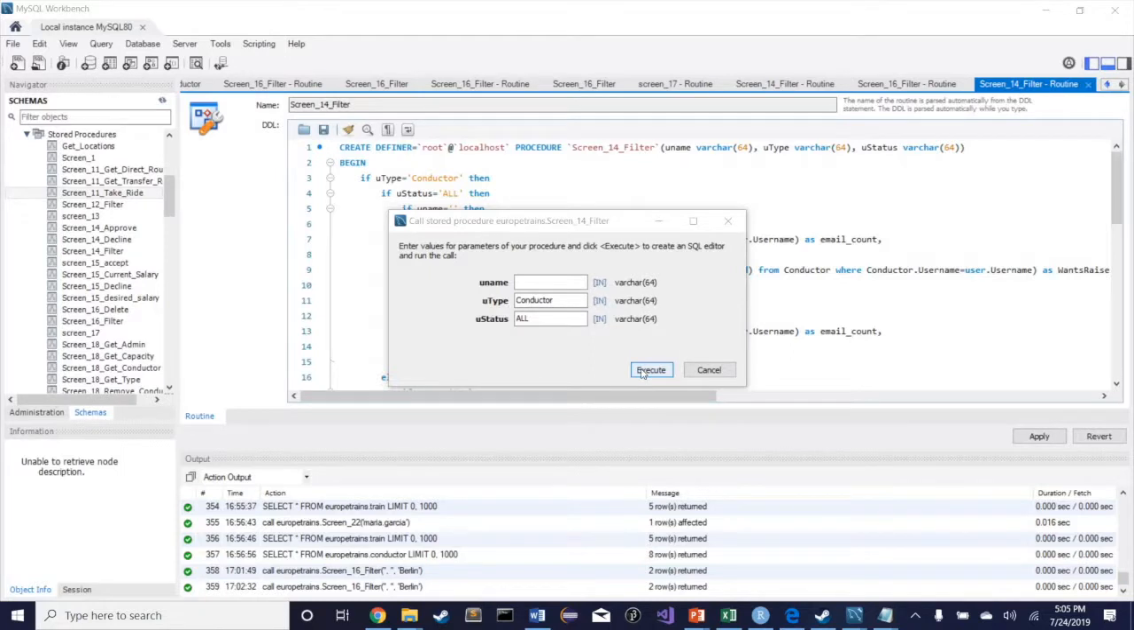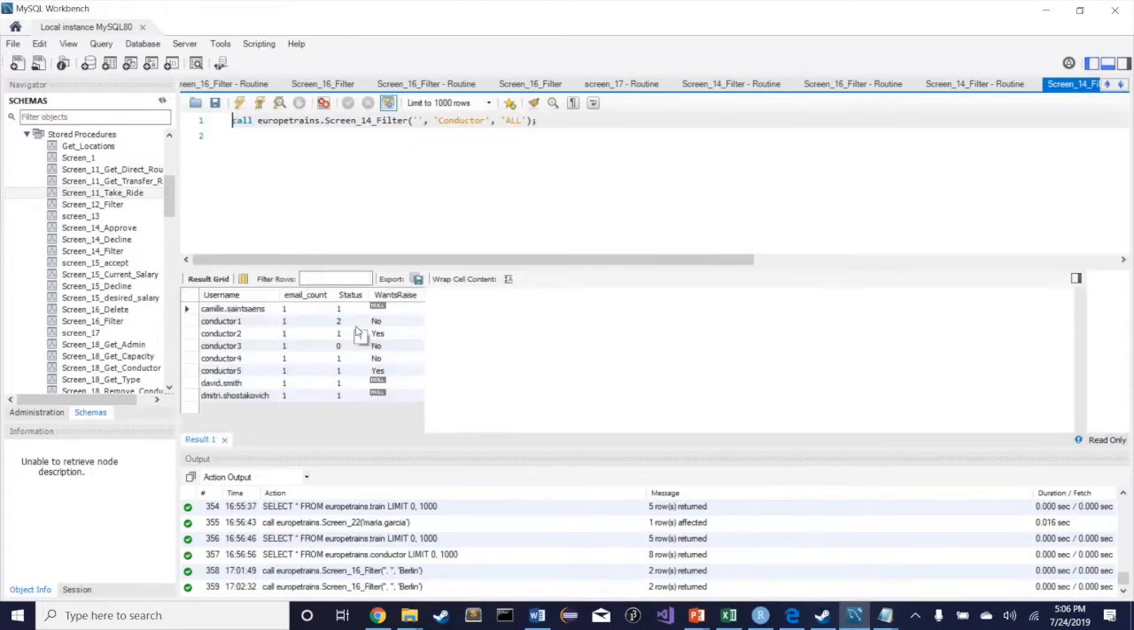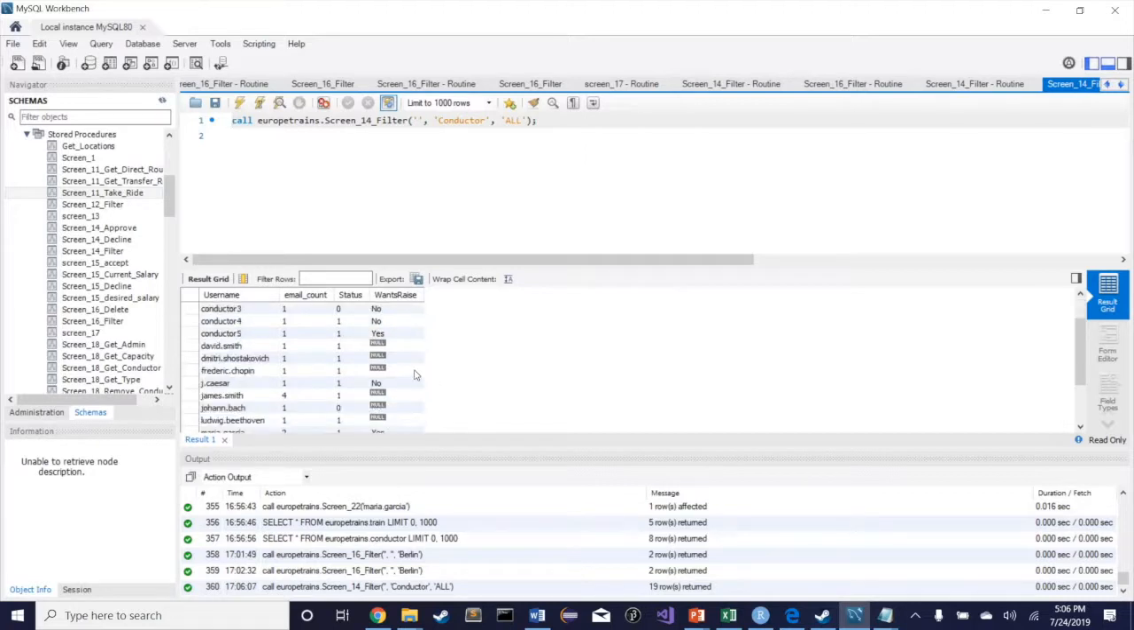Continuing on with James Smith for task 17, we're going to filter everyone and see who all the conductors are, regardless of status. And once we execute that, you can see all the conductors.